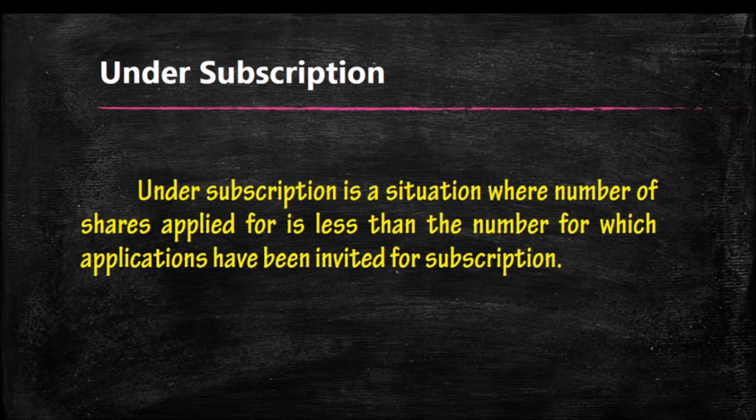Suppose I am issuing the same 10,000 shares at rupees 120. 120 means a single share's price is 120. That is more than its face value. 20 rupees is more than its original value. That is known as issue of shares at a premium.